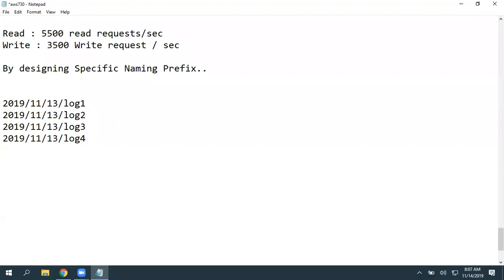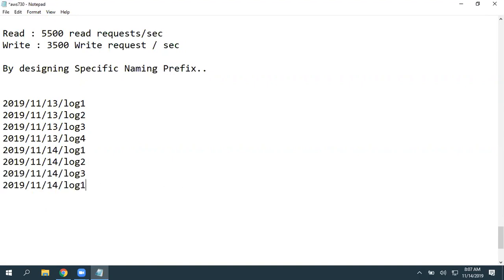Let's assume you are maintaining one naming format. And the next day you got some more logs. Mainly if you are working as a solution architect, this is important, guys. For a fresher, you really don't need to worry about this.